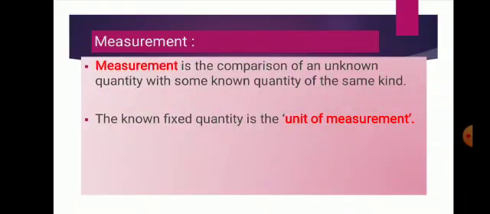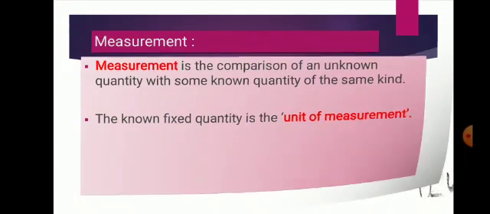Next is measurement. Measurement is a comparison of an unknown quantity with some known quantity of the same kind. The known fixed quantity is the unit of measurement. This I will explain to you with the help of an example.